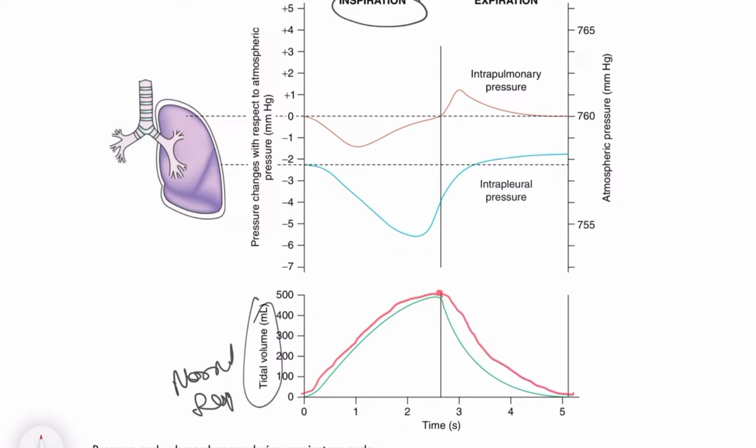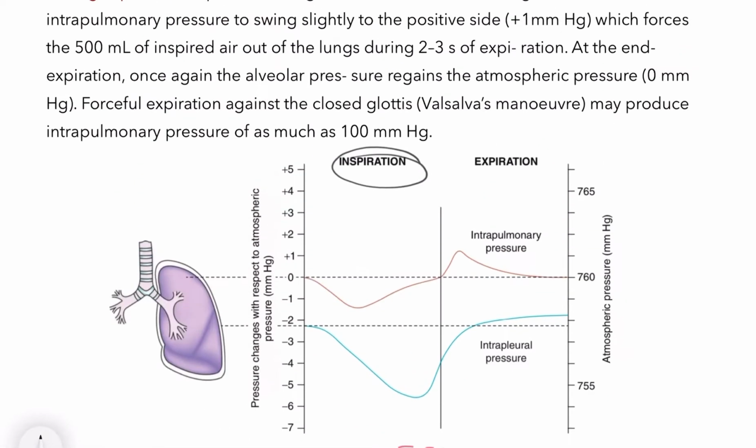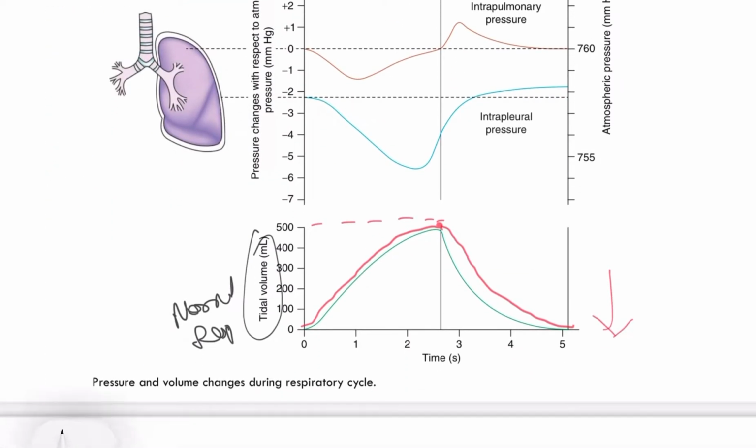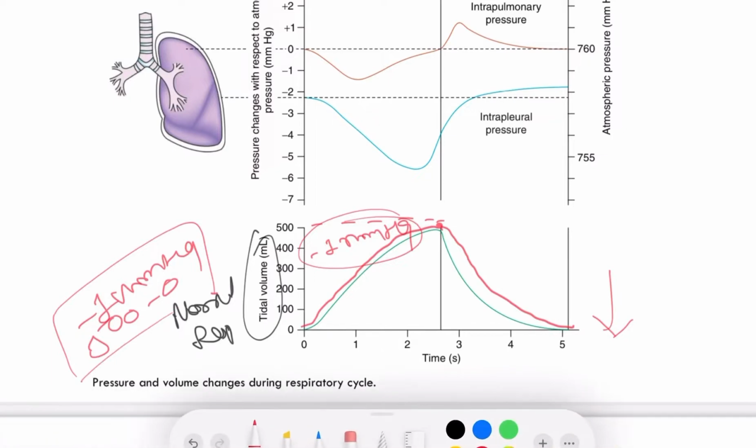So this is the process where it leads to 500 and then again goes to 0. So this was minus 1, and this occurs when there is a minus 1 mm Hg change in the inspiration. So during minus 1 mm Hg, it goes from 0 to 500 and back to 0.